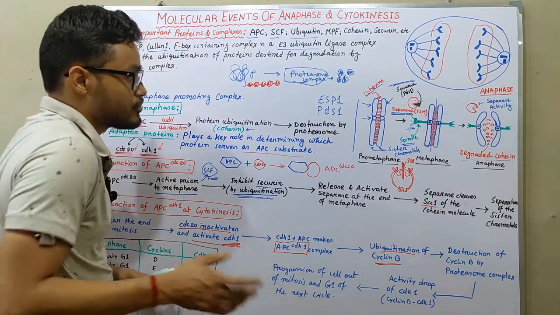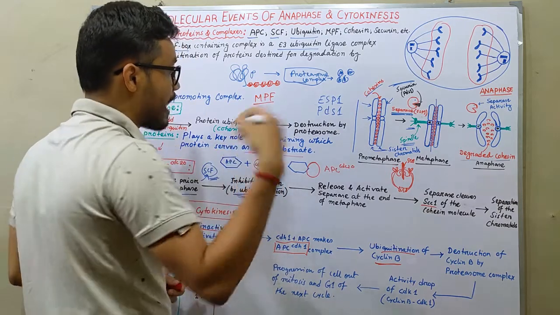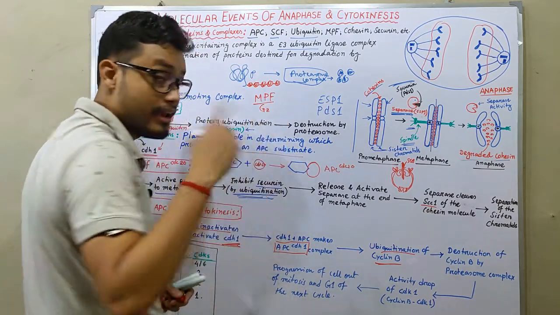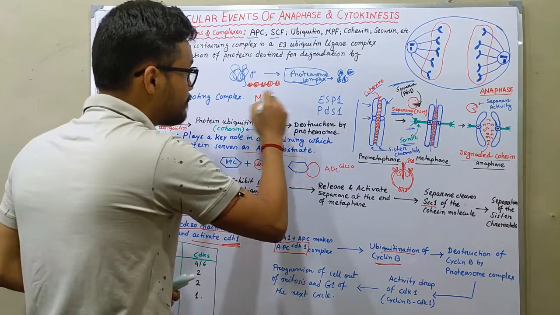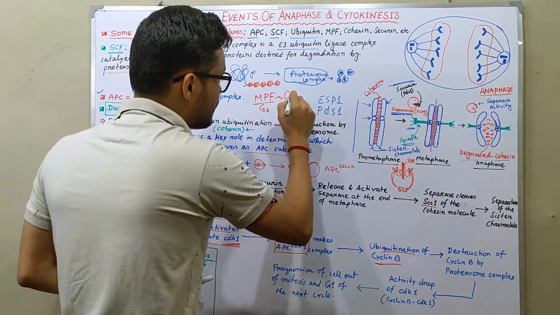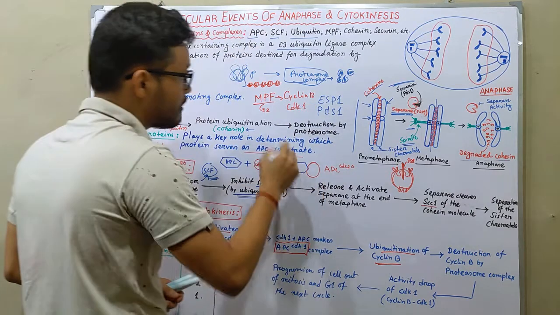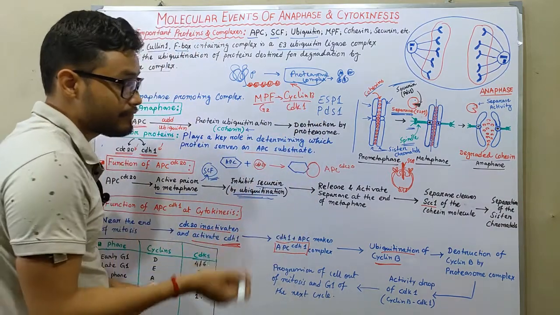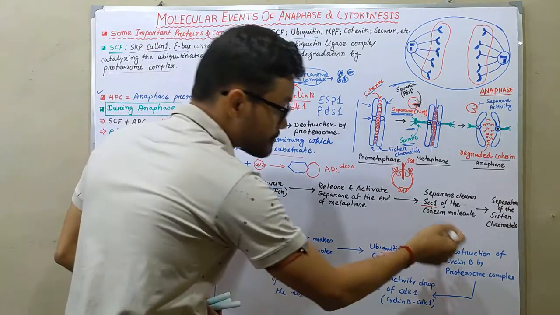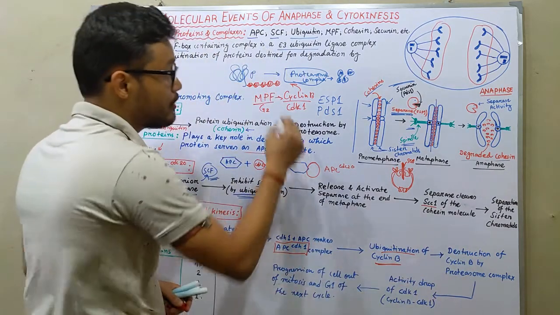Cyclin B is very much essential because MPF, the maturation promoting factor, activates in the G2 phase of every cell cycle. MPF is actually cyclin B along with CDK1. So here cyclin B is cut off or degraded from the MPF, and through destruction of cyclin B by the proteasome complex, the activity of CDK1 drops.